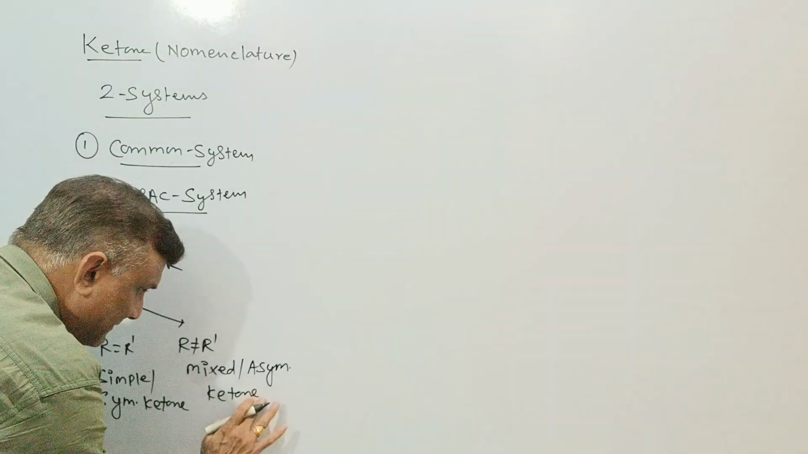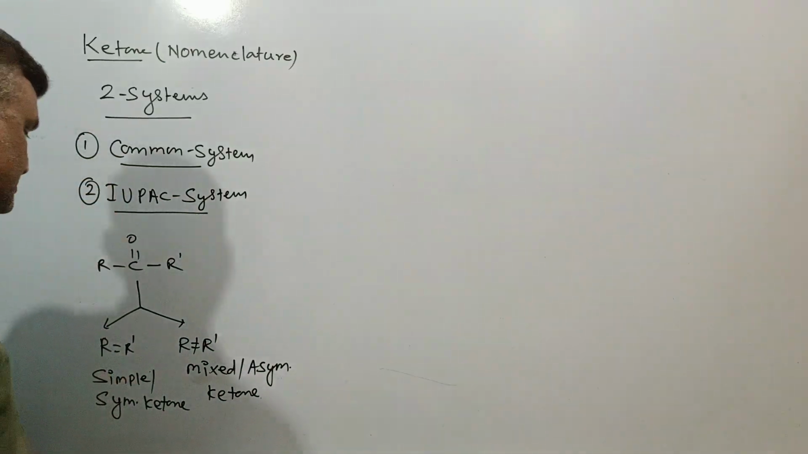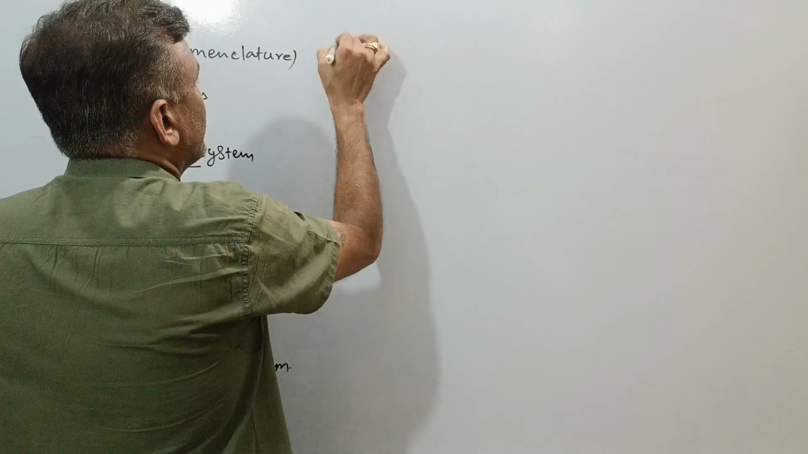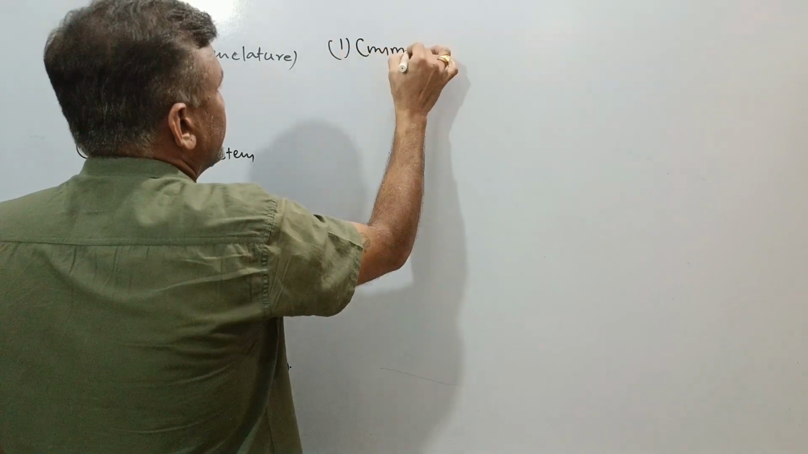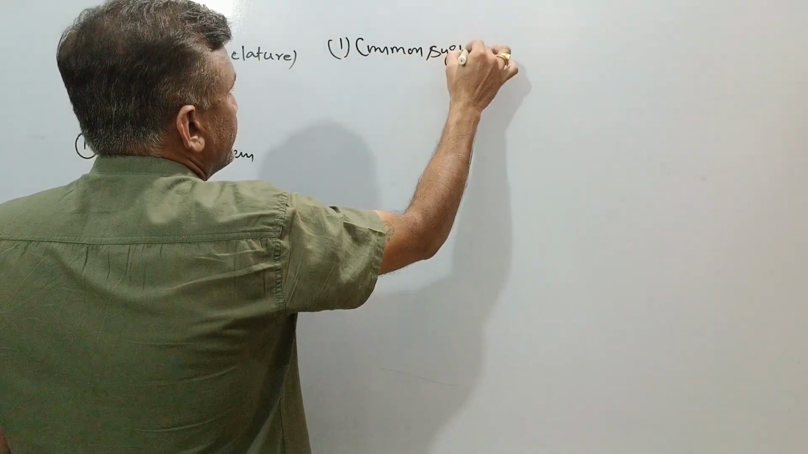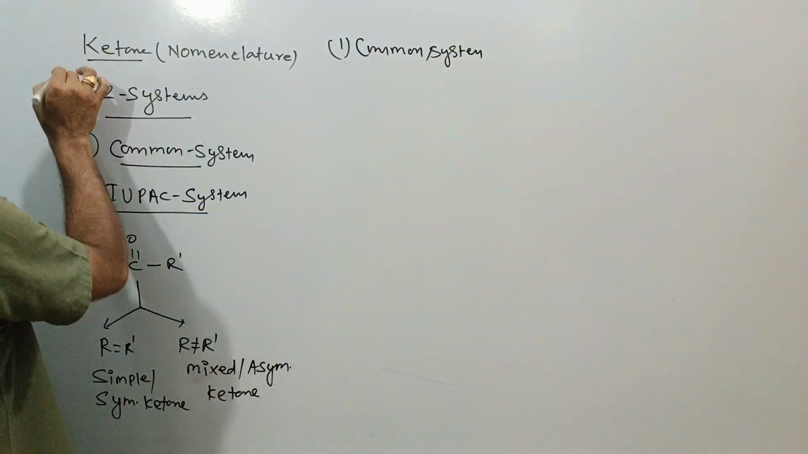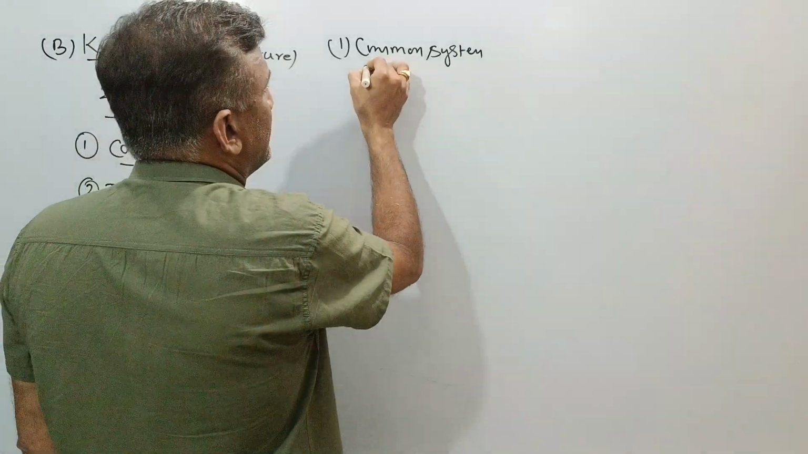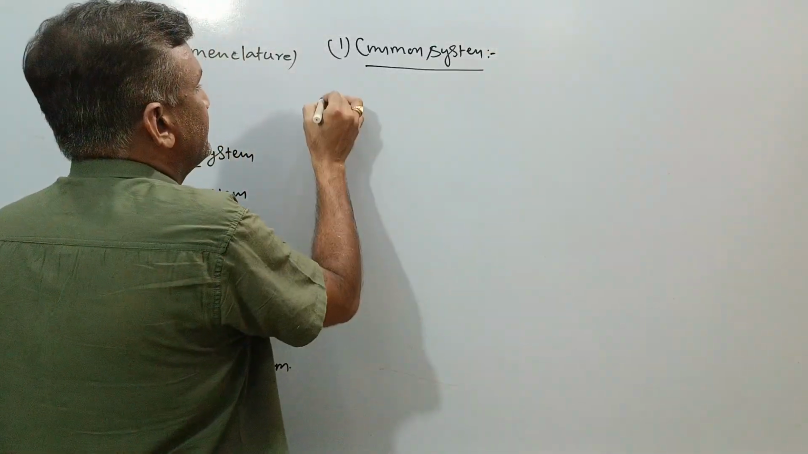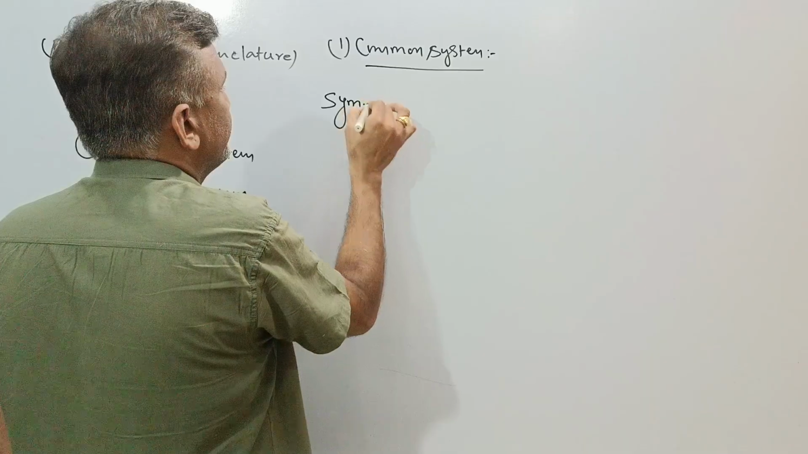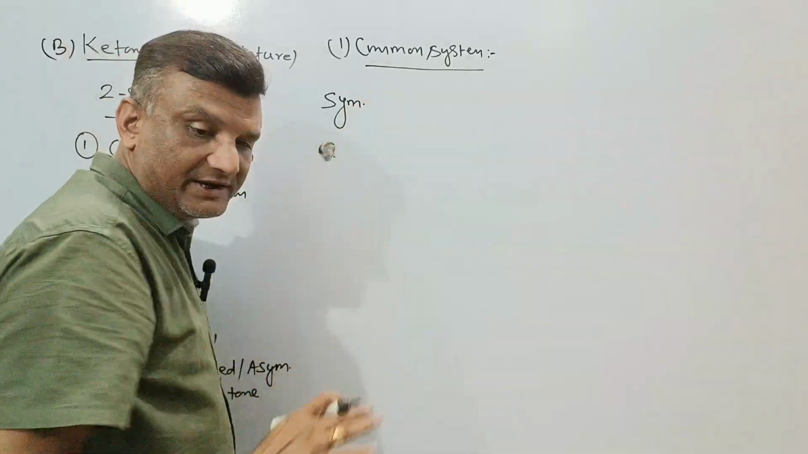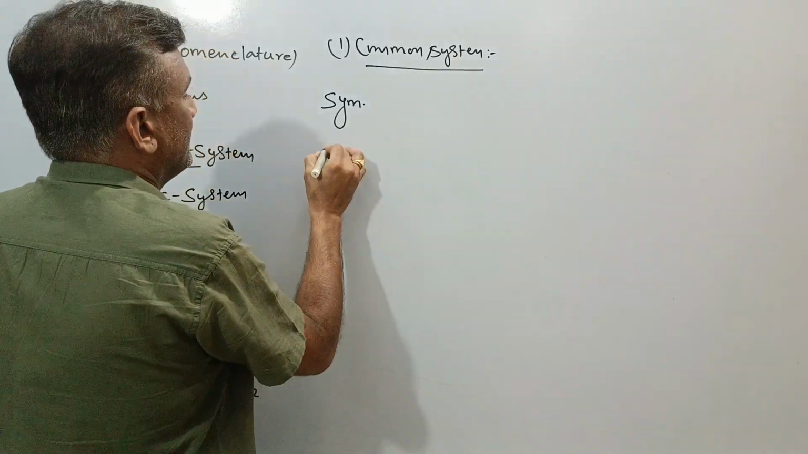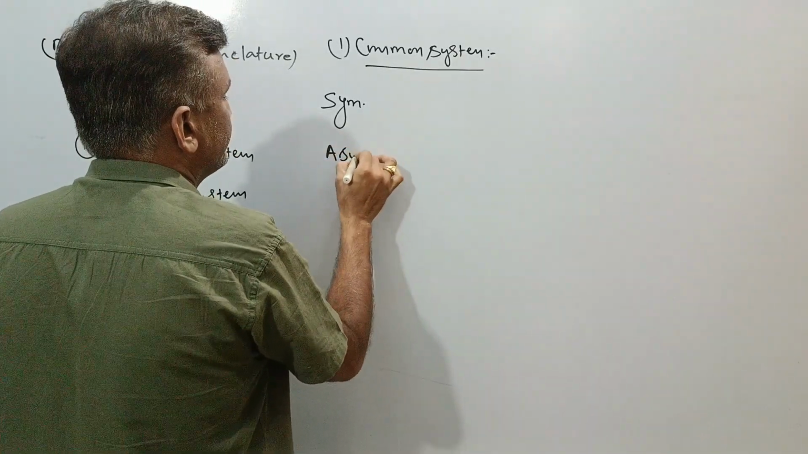If we go further, regarding the common system, this is the common system, and this is the B part as nomenclature of ketone. Then regarding the common system, there are two types of ketone. One is symmetrical and another is asymmetrical ketone, or you can say unsymmetrical ketone also.